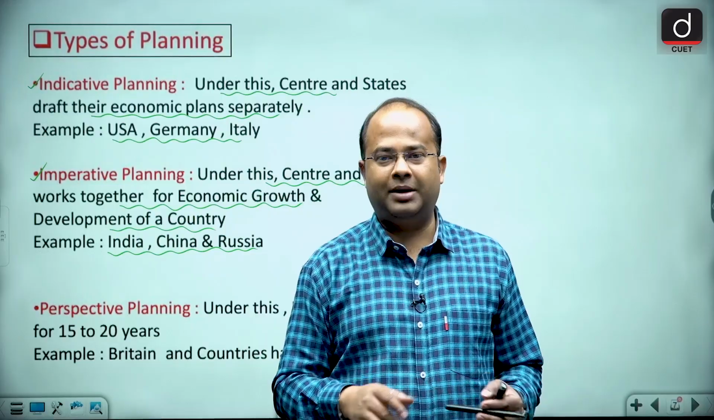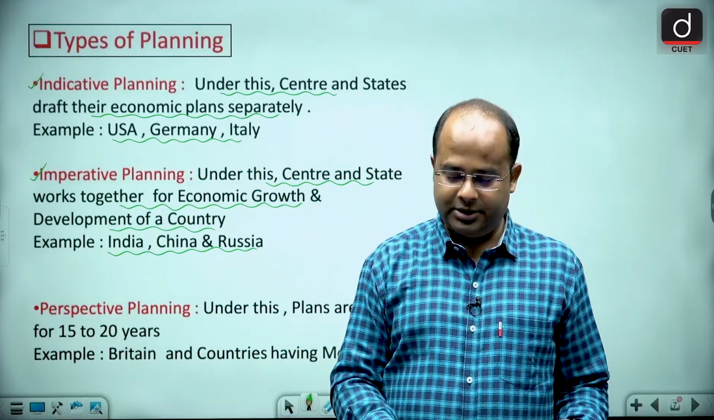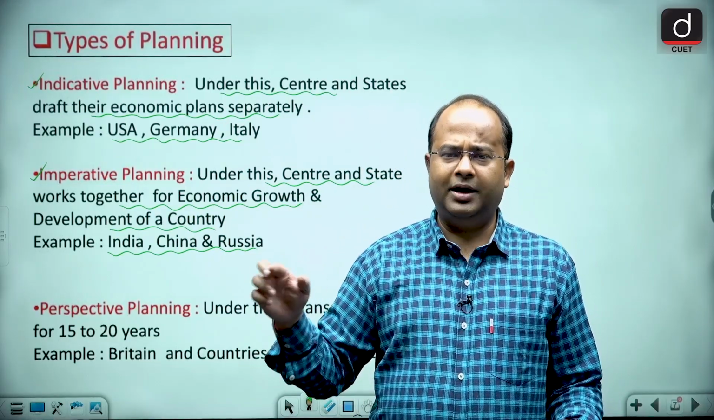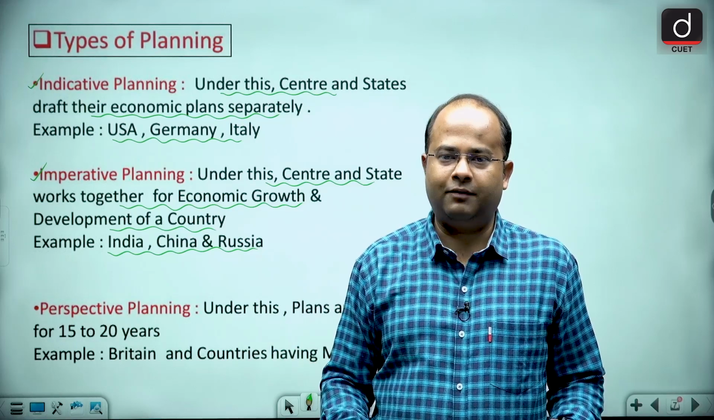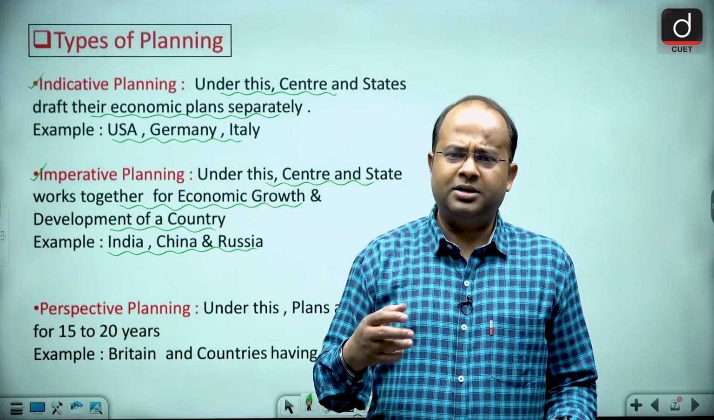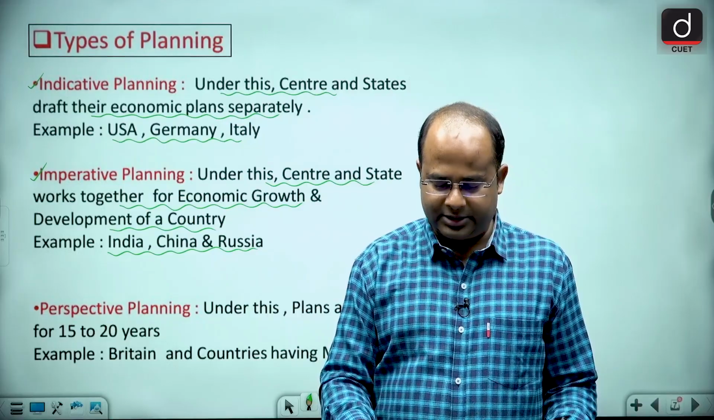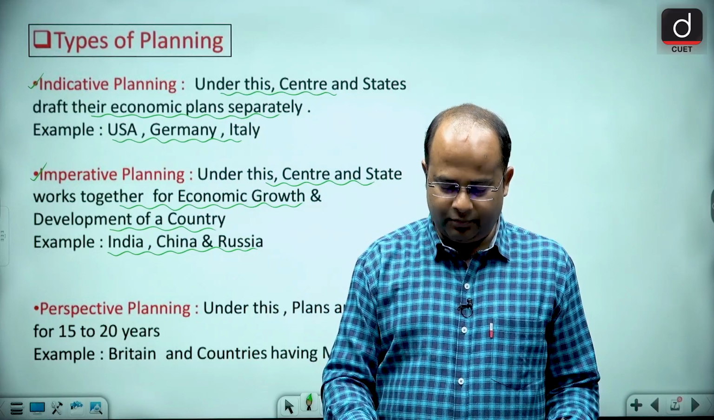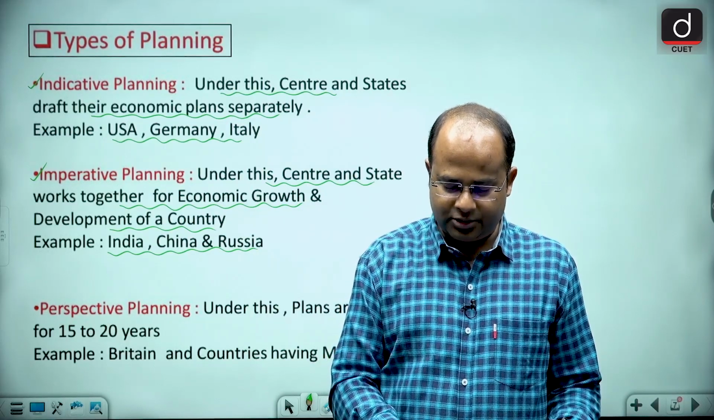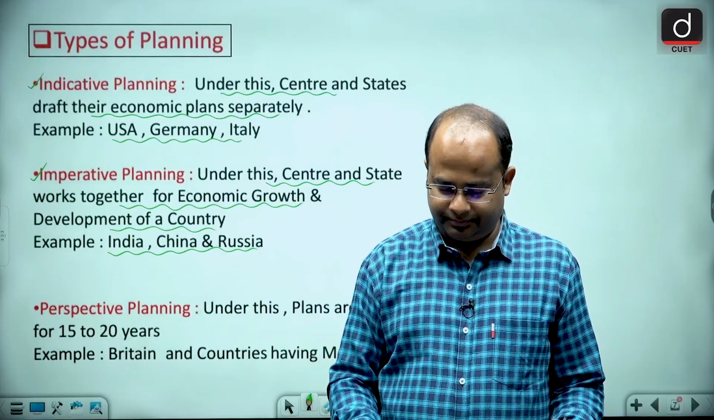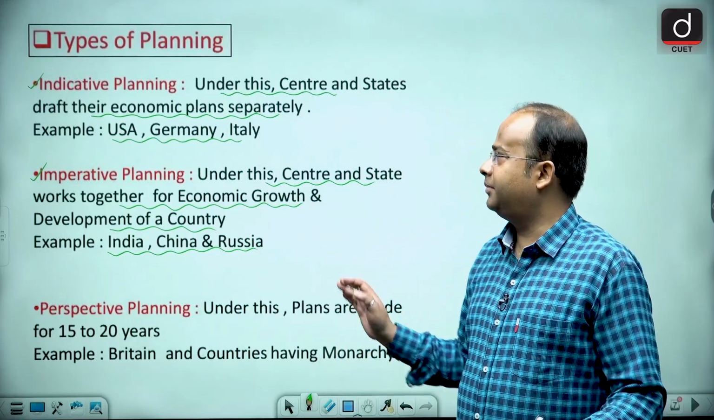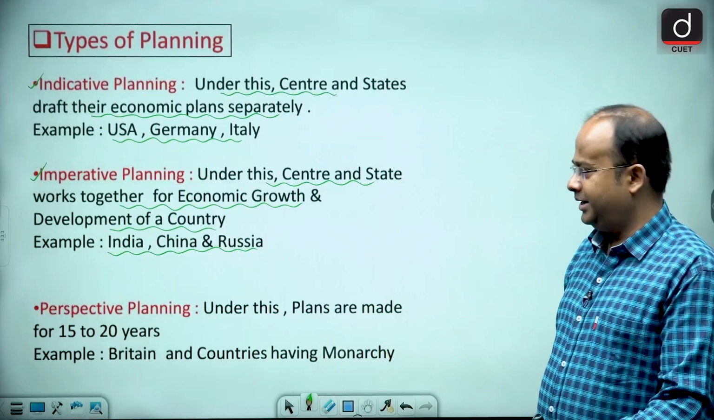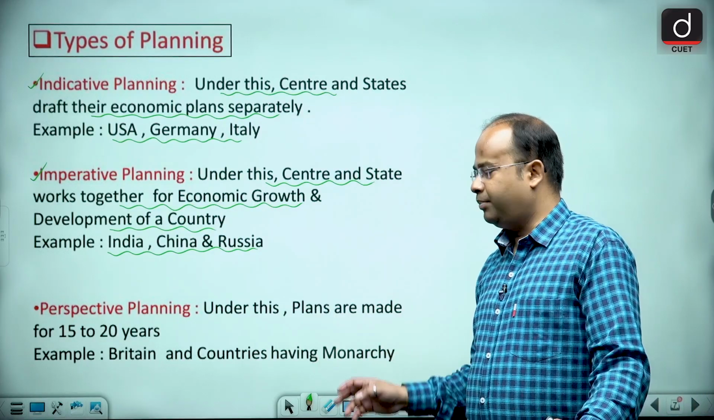Indicative planning is that planning where the center and states both have got the autonomy, and the states have more autonomy than the center. That is called indicative planning. Then we have imperative planning. Next we have perspective planning.